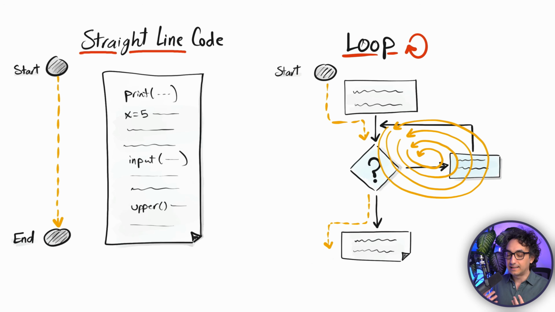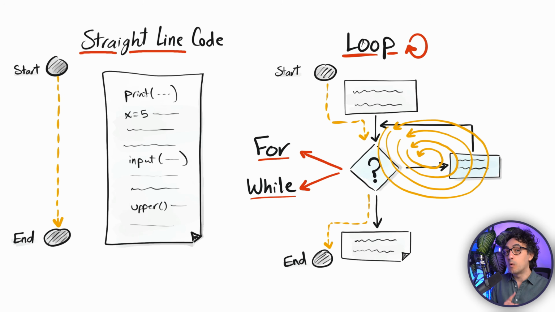And in Python and as well in many other programming languages, there are two main types of loops. We have the for loops and the while loops, and each type has different types and purposes. Now we're gonna deep dive into the for loops. So let's start.